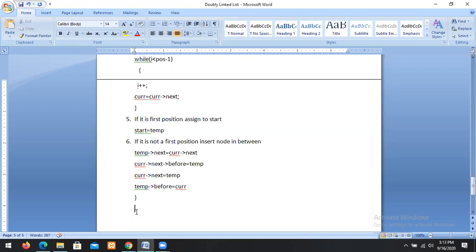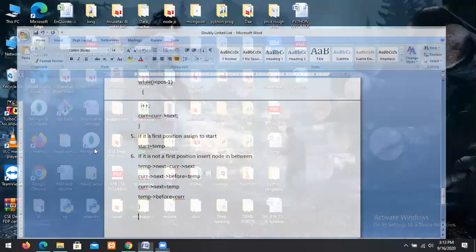Then we can go for implementation, how to implement this. Similarly, at the same time we'll also discuss delete. Then finally we can go for that process.